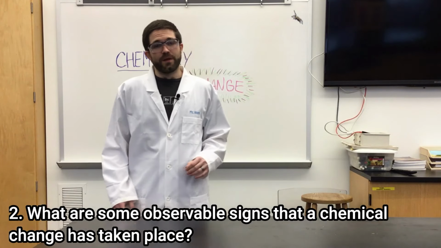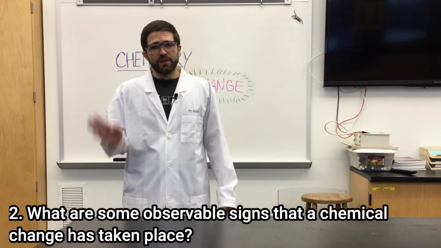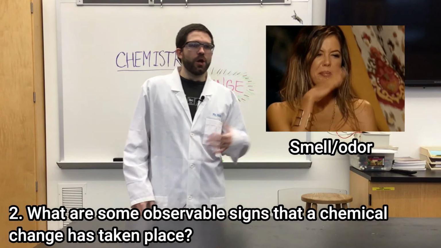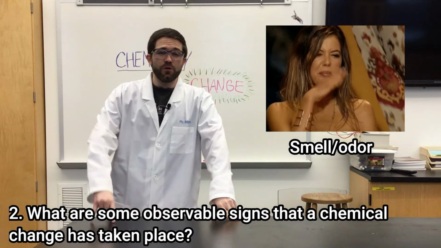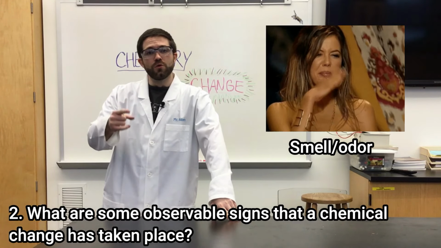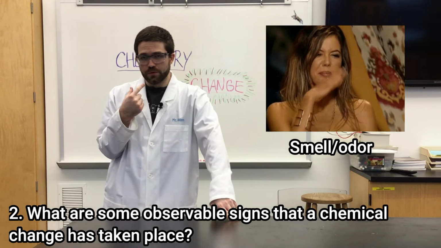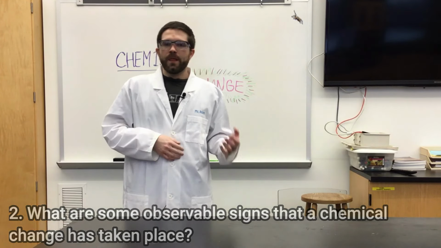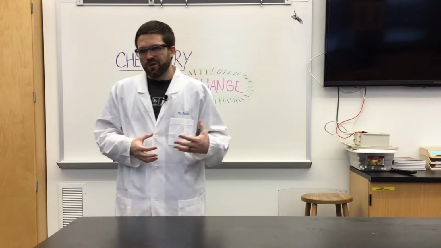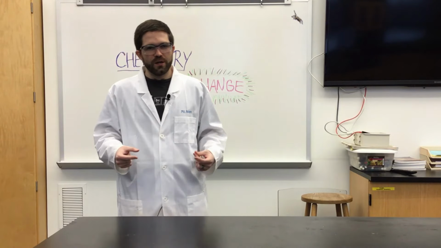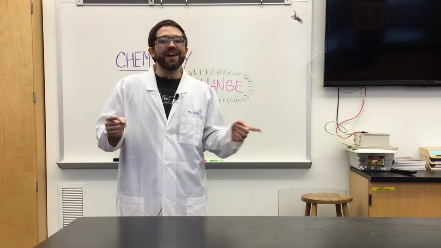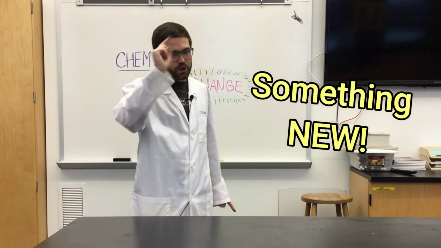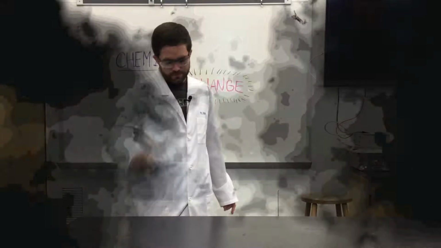And the last sign we have a chemical change, number five, is an odor or smell. So if you detect an odor or smell, that means there are new molecules being formed that you can detect with your nose. So if there's something new, it's got to be a chemical change. So these are all signs or indications that a chemical change is going on because they're all pointing to evidence that something new has been created. Remember, if you see something new, it's a chemical change.